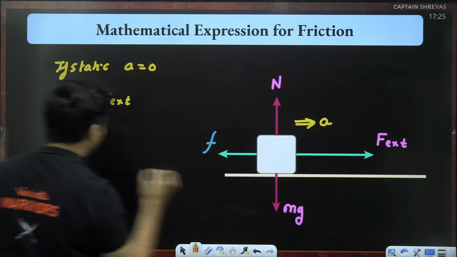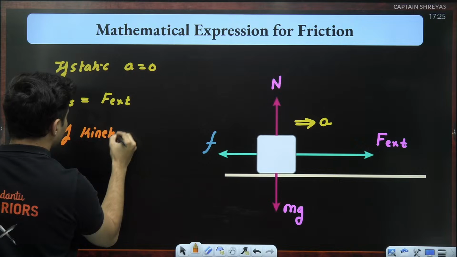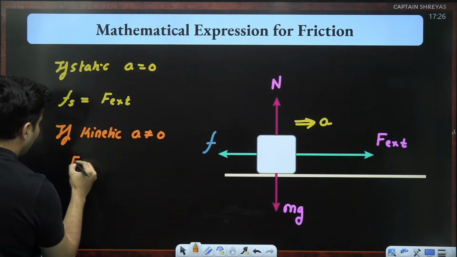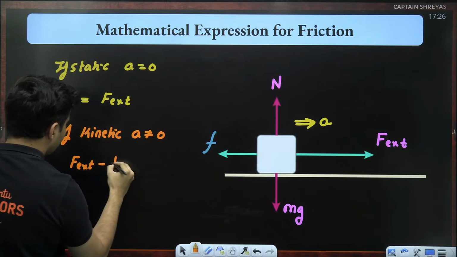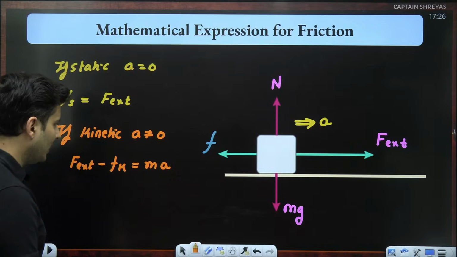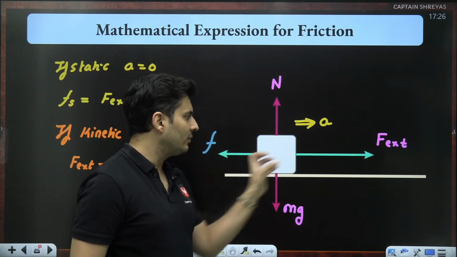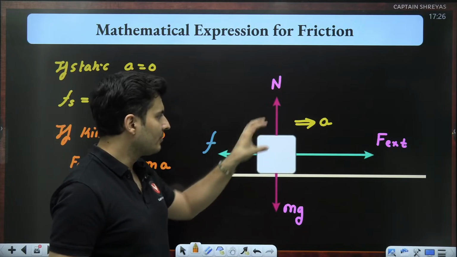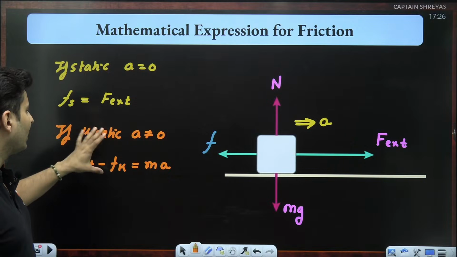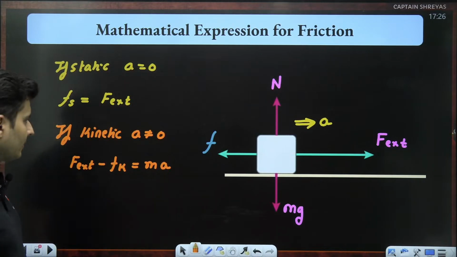But if it is kinetic in nature, acceleration exists, and then your external force minus the kinetic friction will be mass into acceleration. That's how you will solve the problem. This force minus this force is the resultant force. That resultant force is mass into acceleration of the body. That's how it would be done for kinetic. For static, you will just be balancing all the forces anyways.